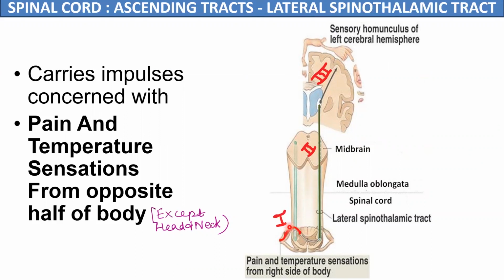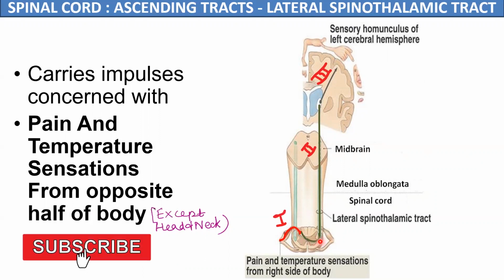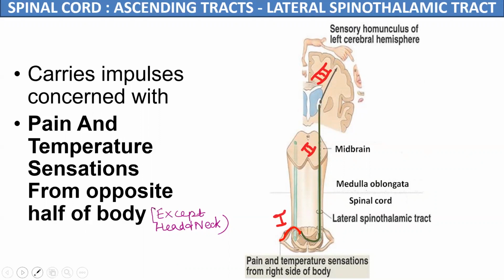So the first order neuron has relayed in the dorsal horn in the substantia gelatinosa. The axons of the second order neurons located in the substantia gelatinosa travel to the opposite side. These second order neurons run anterior to the central canal of the spinal cord in the anterior gray commissure, and then travel over to the opposite side to reach the thalamus, where the third order neurons are located.